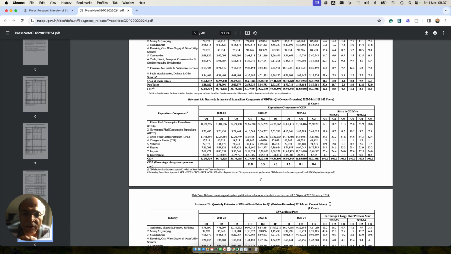Then we will be looking at the projections. Using those numbers, we will be projecting how the GDP is going to look forward in time. For that, I have created a tool. I am going to show you the tool, and I will put the link of the tool in the description, so that you can use it yourself and do all kinds of experimentation with it.